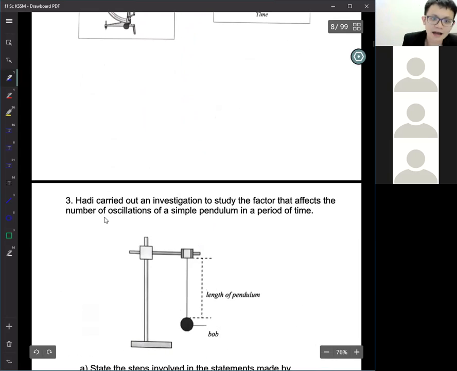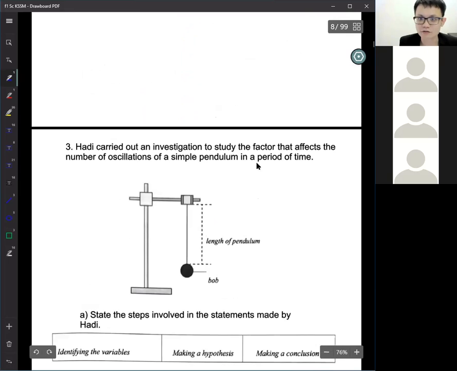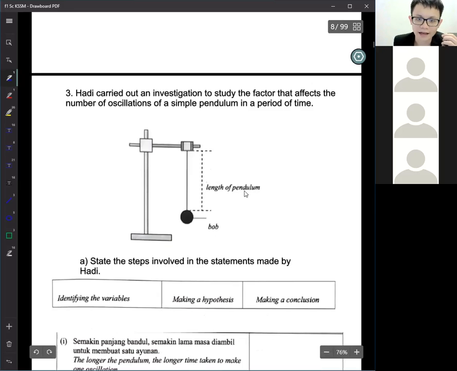Number 3, Hardy carried out an investigation to study the factor that affect the number of oscillation. Oscillation means 1 oscillation, 2 oscillation of a simple pendulum. Okay, this is the bob. Sometimes people use bob, sometimes people use pendulum. I prefer to use bob because it's easy to remember the spelling. Okay, bob and the length of the pendulum. State the step involved in the statement made by Hardy.